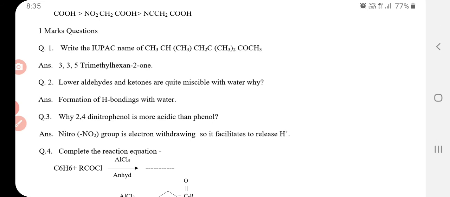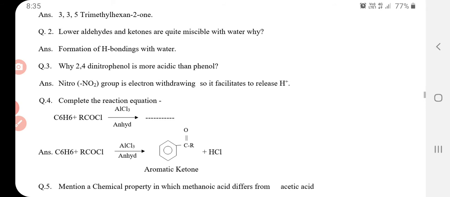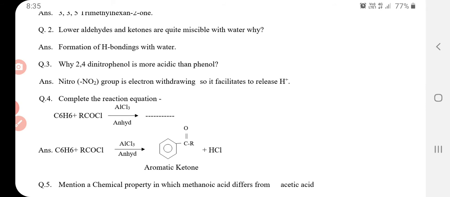This is the main question. Lower aldehydes and ketones are quite miscible with water. Why? It is because of hydrogen bonding with water. Why is 2,4-dinitrophenol more acidic than phenol? Because the nitro group is electron withdrawing, so it facilitates the release of hydrogen ion. It releases proton.